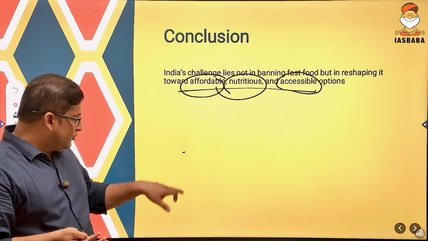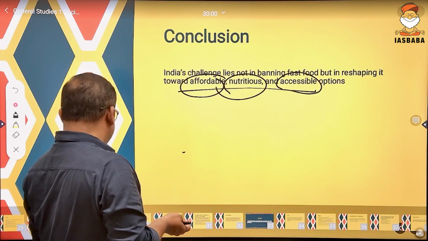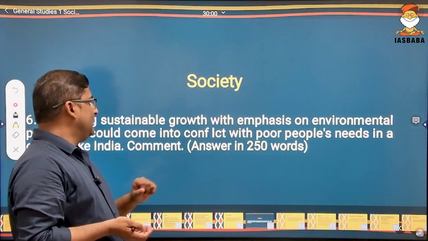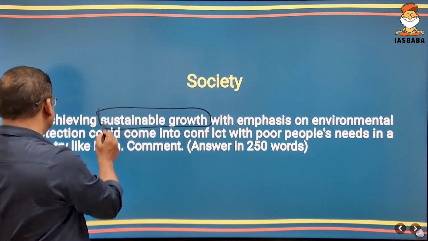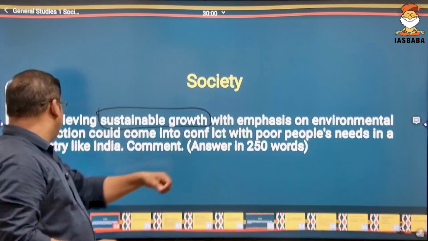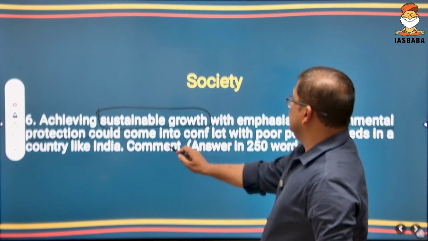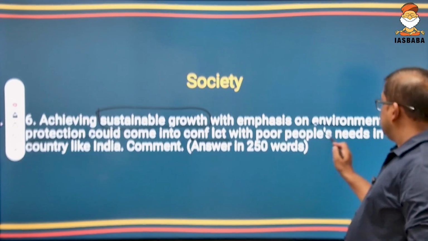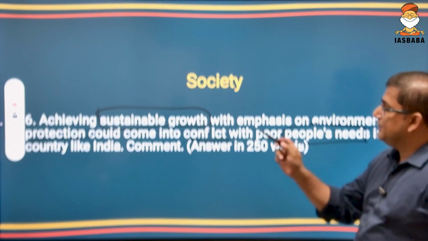Clear? Now come to the next question, and that is related to sustainable development or sustainable growth. The question was: achieving sustainable growth with emphasis on environmental protection comes into conflict with poor people's needs in a country like India.